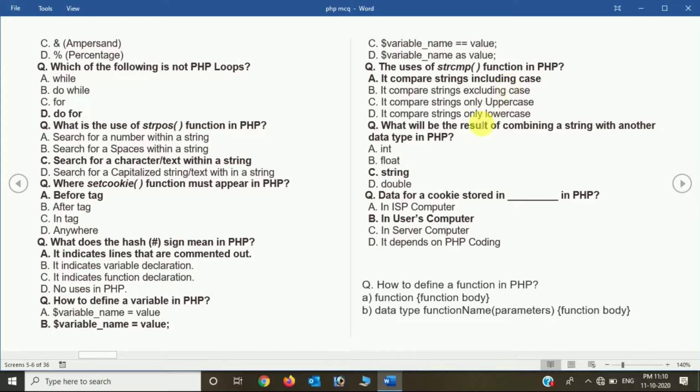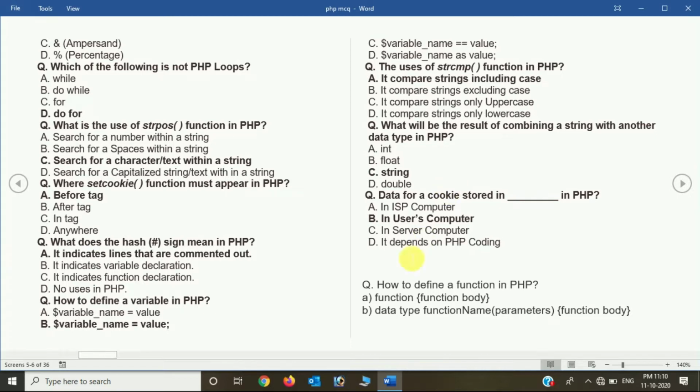Now what will be the result of combining a string with another data type in PHP? Integer, float, string, and double. So the answer is string. Now the question that we have is, data for a cookie is stored in dash in PHP: in ISP computer, in user's computer, in server computer, and it depends upon PHP coding. So the answer is in user's computer, on that particular system that the user is using for programming and for scripting as well.